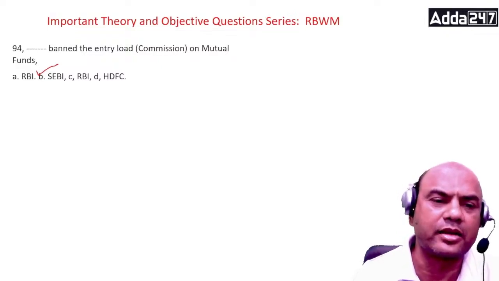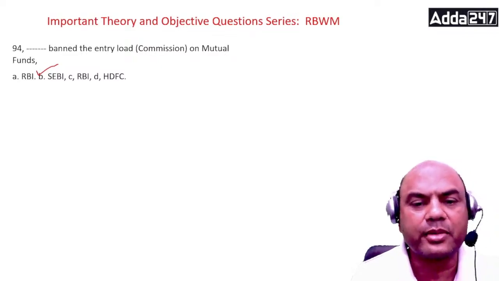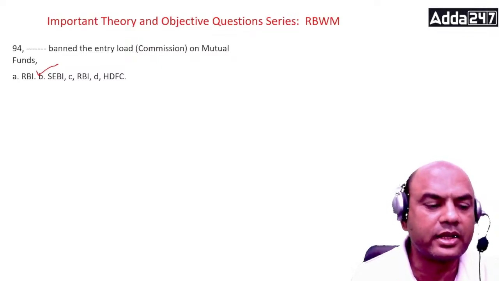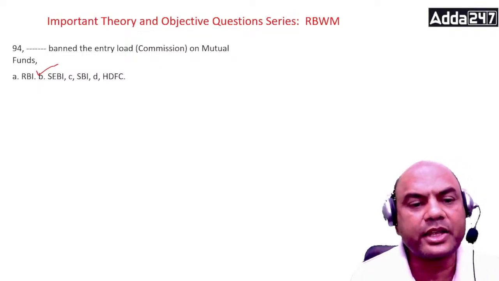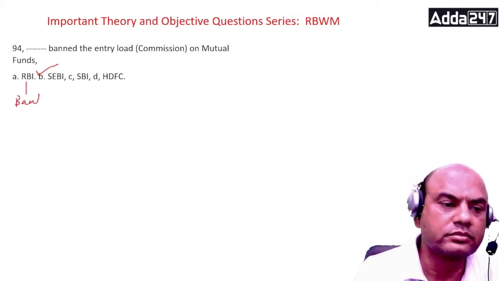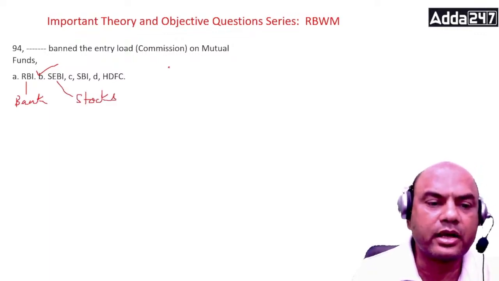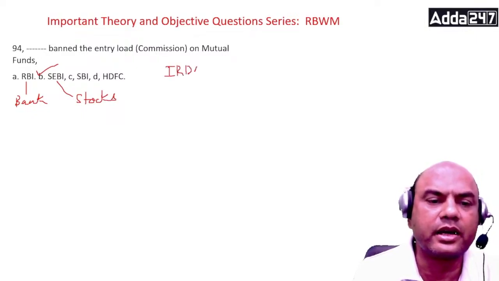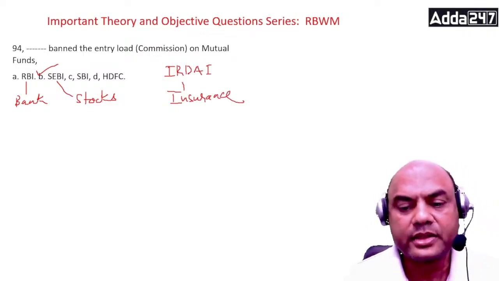RBI, HDFC, and this one is SBI. So RBI, SBI have nothing to do with it. No one has anything to do with it other than SEBI, right? See, the logic is very simple. RBI is for banks. SEBI is for stocks. IRDA, actually it is IRDAI, is for insurance. So these are the three basic bodies who look after the three sectors.